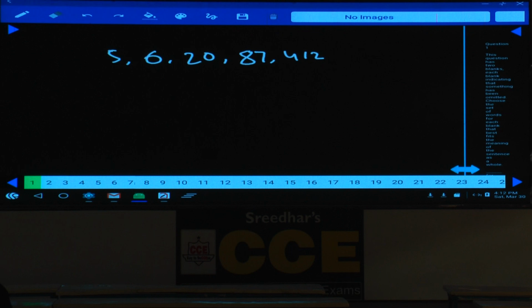Tell me how to represent this one. 87 and 412. Now 87 into 5 will be how much? Around 87 into 5, 35, isn't it? 435. Now, then the next one. Now this is how much? Into 4 plus 7. Now this is how much? Into 4 minus, isn't it? Are we getting a pattern, similar pattern here? No. This one and this one we can able to multiply with 4. The remaining numbers cannot be multiplied with 4, isn't it?